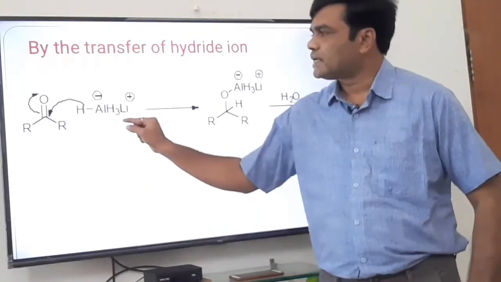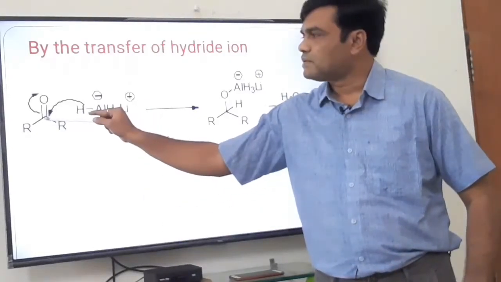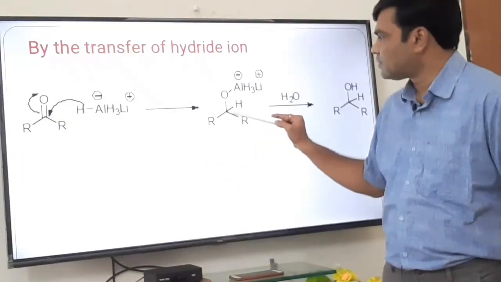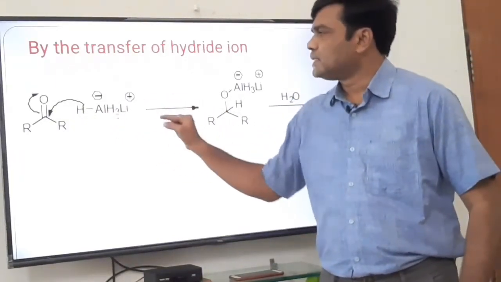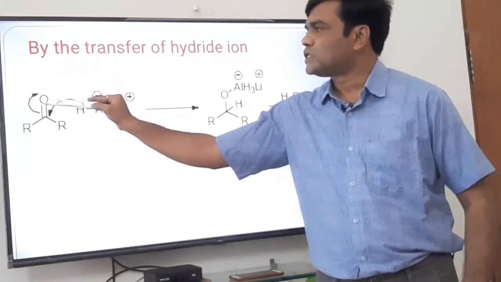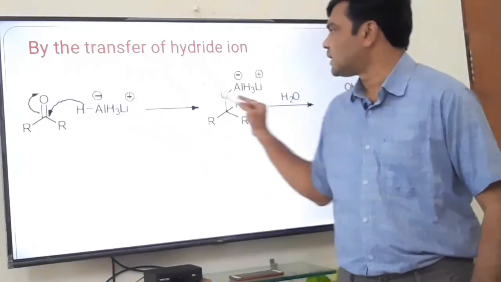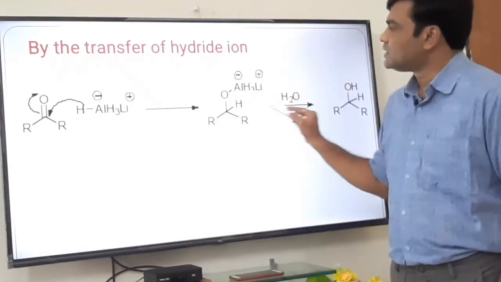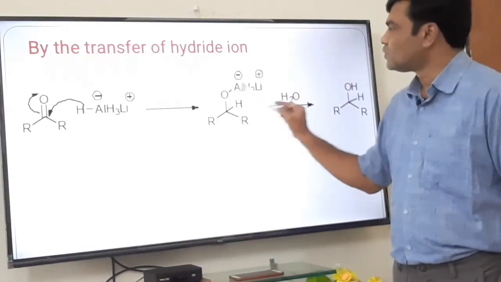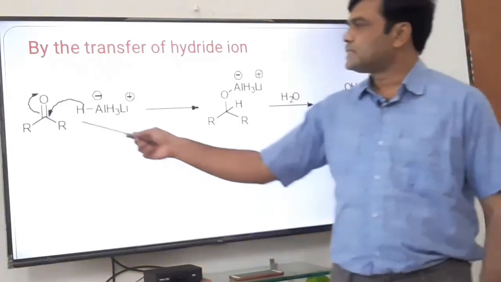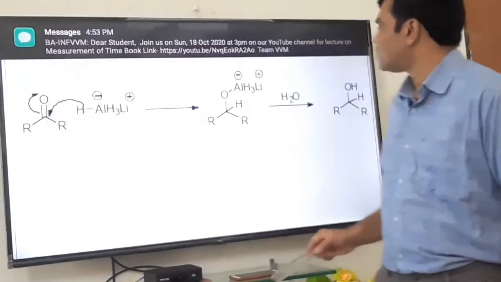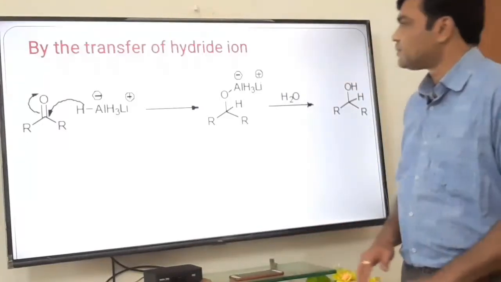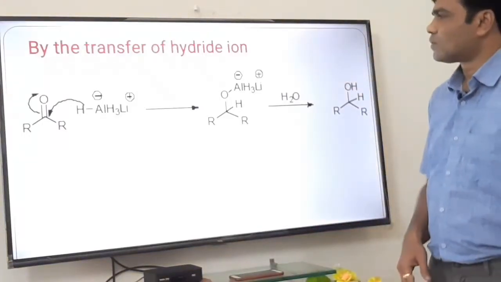Now this hydride ion, that is H negative, and this carbon which is deficient, bond is formed, a carbon-hydrogen bond. Here it is, the carbon-hydrogen bond, and this metal part, that is the lithium part, will form the ionic bond with this oxide ion, O negative, and this Li positive. And finally we know that on hydrolysis this part is converted to OH. In this way you can see here the ketone, that is C double bond O, is converted into CHOH. In this way ketone is converted to secondary alcohol.